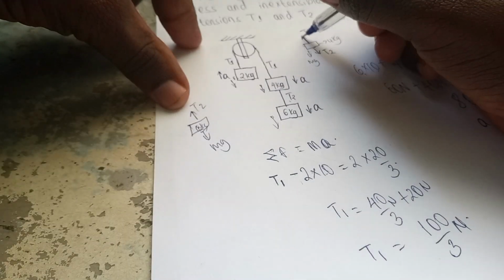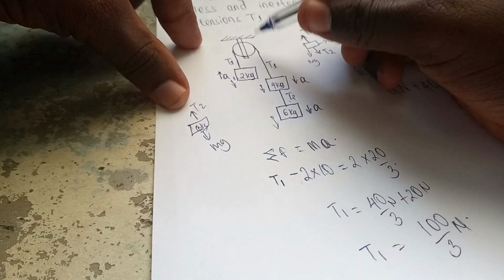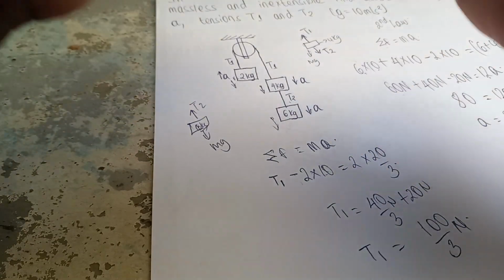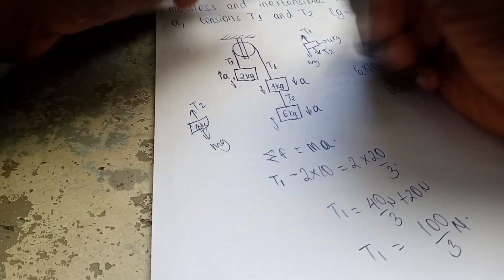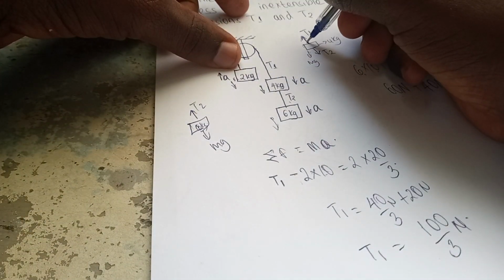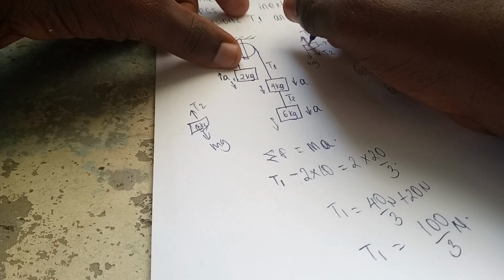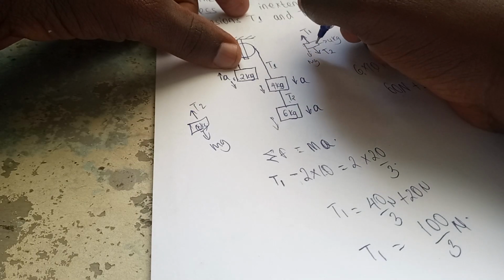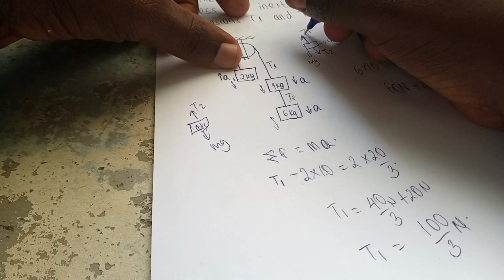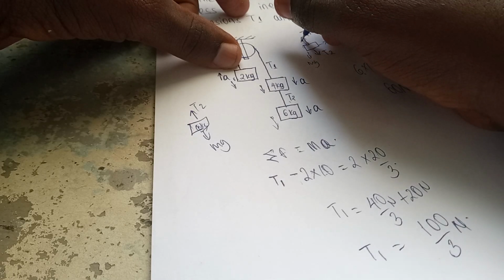So technically, it's pulling you upwards towards this pulley, right? This tension T1, which you're holding on to so as not to fall down, is exerting a force on your body, pulling you upwards so that you do not fall down, right? So T1, understood, that's why you consider it acting upwards.